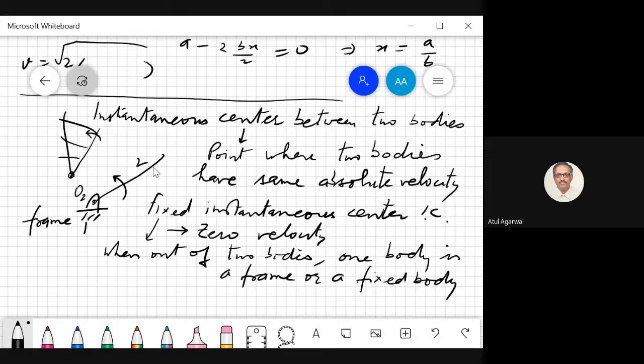As you know, you have maximum velocity as you move away from the axis of rotation and you have zero velocity right at the axis of rotation. Axis does not move. That is the definition of an axis. When you rotate something about the axis, the point on the axis doesn't move. So we call it fixed instantaneous center when, out of two bodies, one body is a frame or a fixed body, and it has a zero absolute velocity.